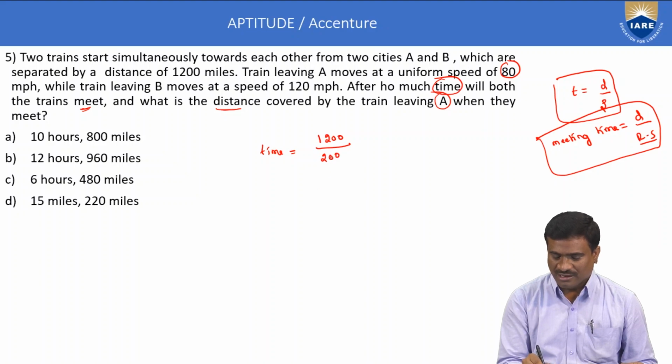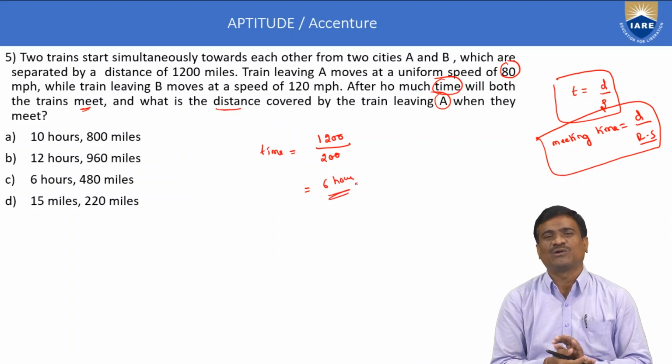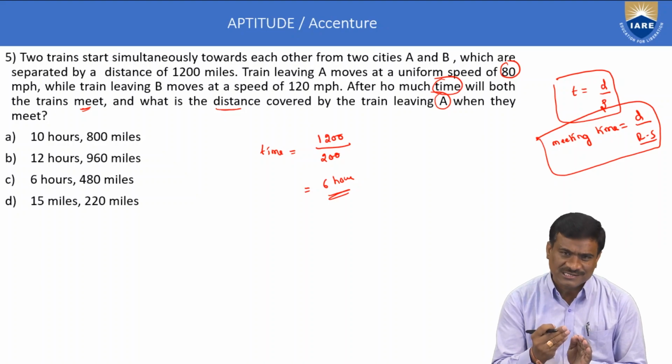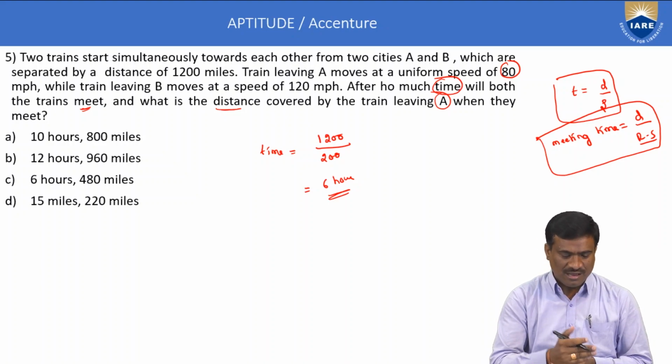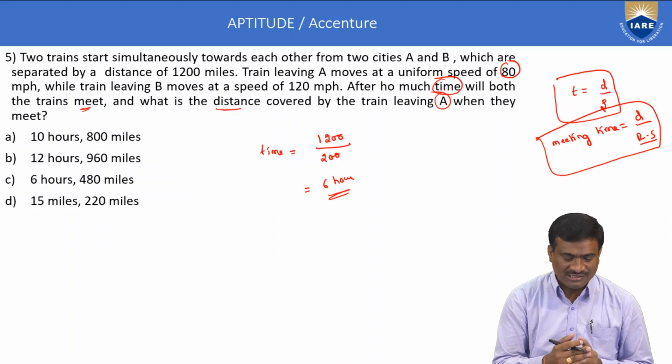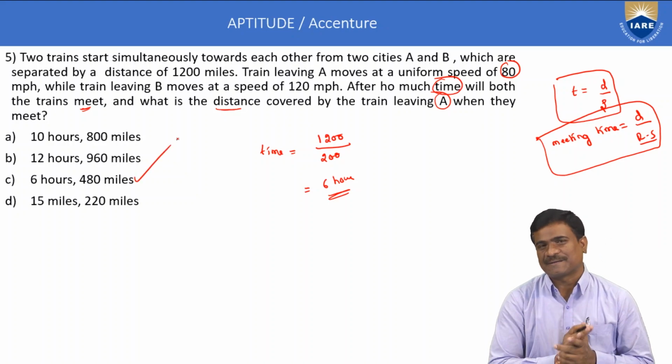Next, 1200 by 200 is equal to 6 hours. Therefore, the meeting time of the two trains is equal to 6 hours. By using option verification, 6 hours is the only unique option. So, the answer is option C.